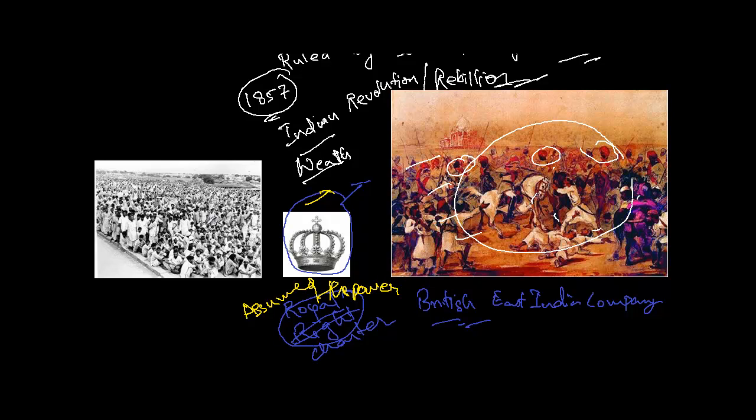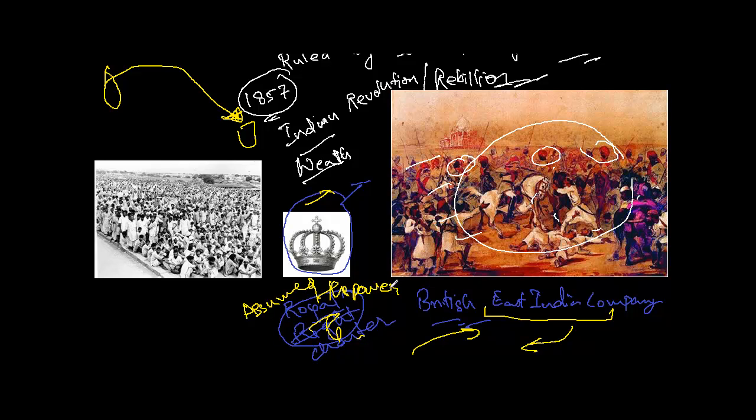So she was directly ruling. This is Britain, and this is India. From Britain, she started ruling India directly with the support of other people, governor generals and viceroys. They asked the East India Company to come back, and they sent new people, the governor general, to India to rule India now.